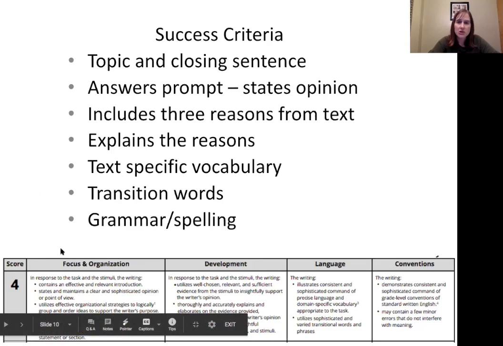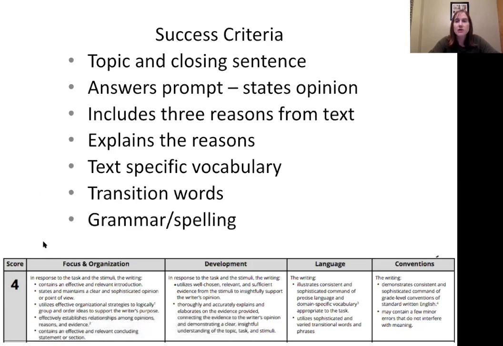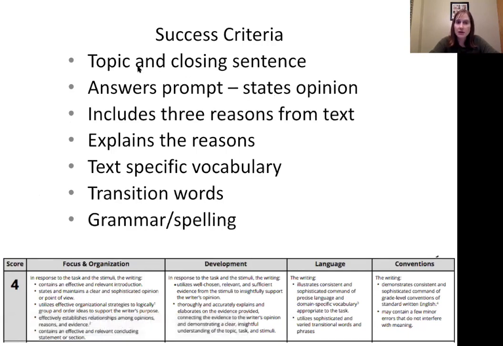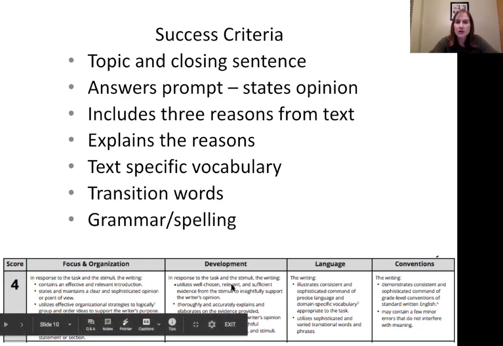In the focus and organization section, the state requires us to have a good introduction and a closing. So I decided that for our paragraph, we should have a topic sentence and a closing sentence. Also in this section, it says that we need to state and maintain a clear and sophisticated opinion. We've got to make sure we tell our opinion and stick with it all the way through. So that opinion should be in our topic sentence and in our closing sentence. In the development section, the rubric says that we need evidence and that we need to explain it. Our prompt told us we needed 3 reasons.